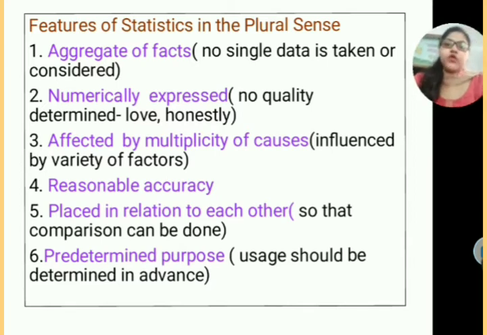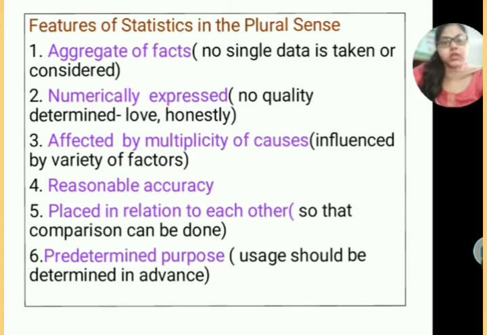Similarly, if we take the example of agriculture, in an agricultural field, if the production is 100 kg this year, that 100 kg is the production because of proper rainfall, proper sunlight, proper fertilizers and proper care of the crops. If you do not take care of the crop, if there is no irrigation system or there is no rainfall in that particular area, so what will happen? You will not be able to get good quality crops, or you will not be able to get 100 kg of crops. It may be 50 kg or 40 kg or 70 kg. It can vary from time to time.